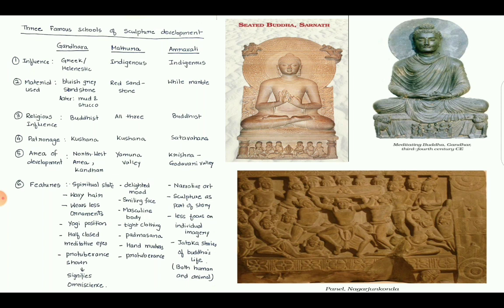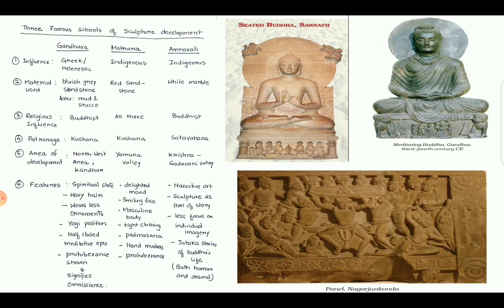Religious influence. In Gandhara school of sculpture, it is Buddhist influence. In Mathura, all three religions, Buddhism, Hinduism and Jainism, have influence, and in Amravati, only Buddhist influence is seen. Patronage, who patronized this sculptural development? For Gandhara, it is Kusana, Mathura also Kusana, and Amravati, Satavahana. Area of development, Gandhara area is in the northwest area, which is also known as Kandhar. Mathura is in Yamuna Valley in central and North India, and Amravati is in Krishna Godavari Valley.